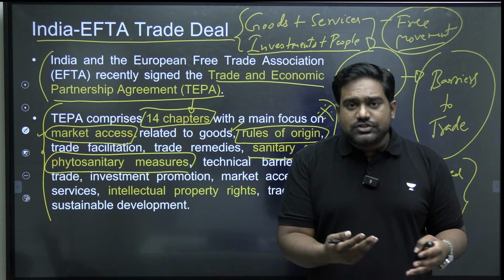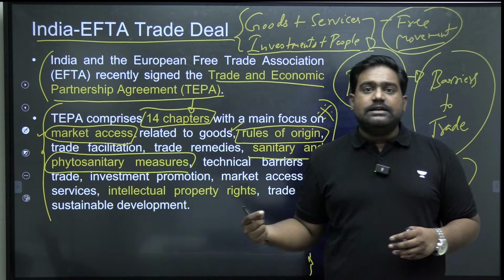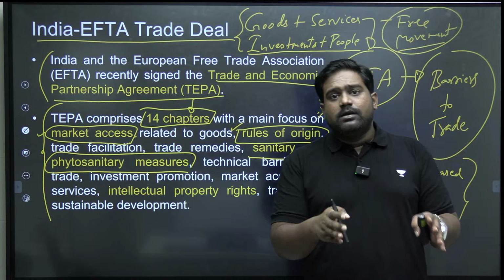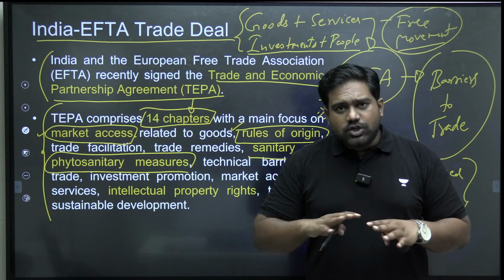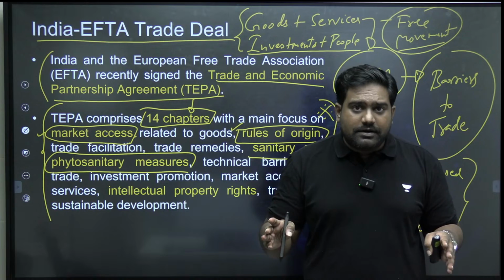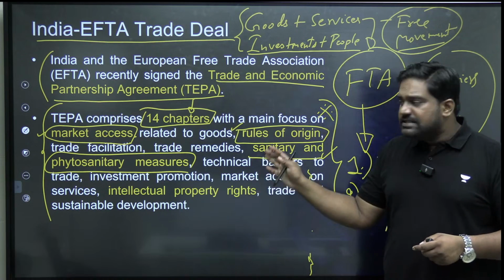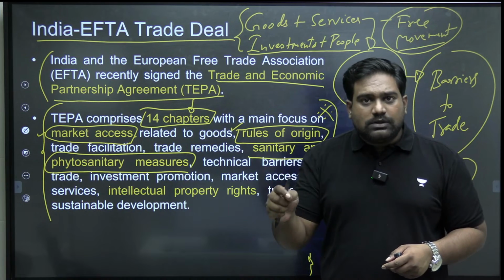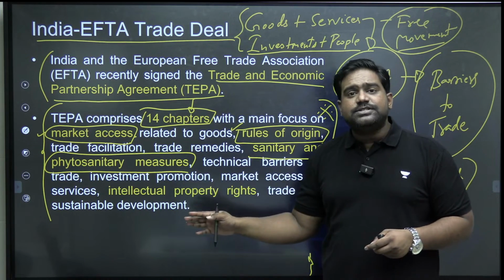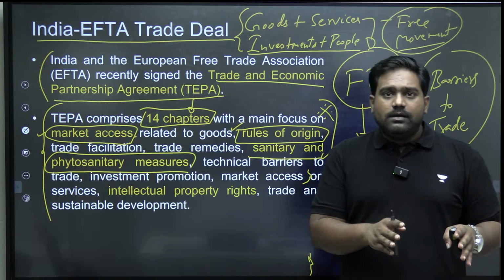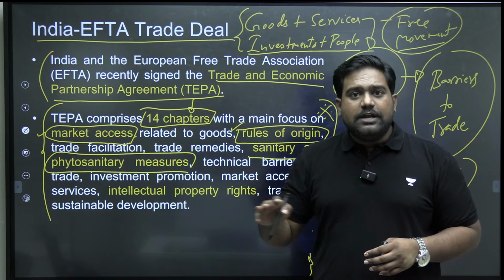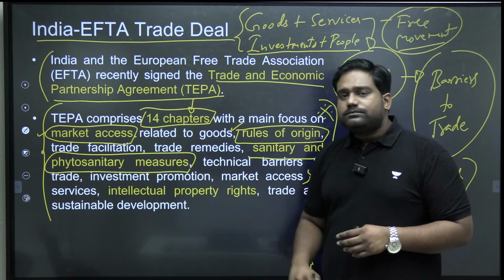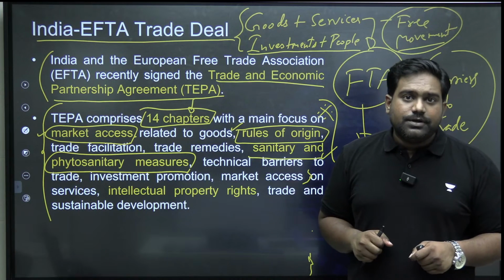If we try to enforce those strict hygiene and quality standards, it might impact our domestic producers. So there is always a difference between developed and developing countries when it comes to hygiene, sanitary and phytosanitary measures. But India has managed to work out a middle ground with EFTA countries. Without compromising our domestic producers, we have agreed to a mutual set of sanitary and phytosanitary measures.